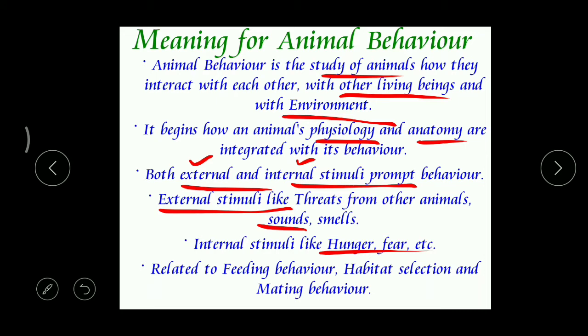And even animal behavior is also related to feeding habits or feeding behavior. In different channels, you may find how different types of animals take their food and eat. Then habitat selection. What is meant by habitat? Habitat means the natural living place.